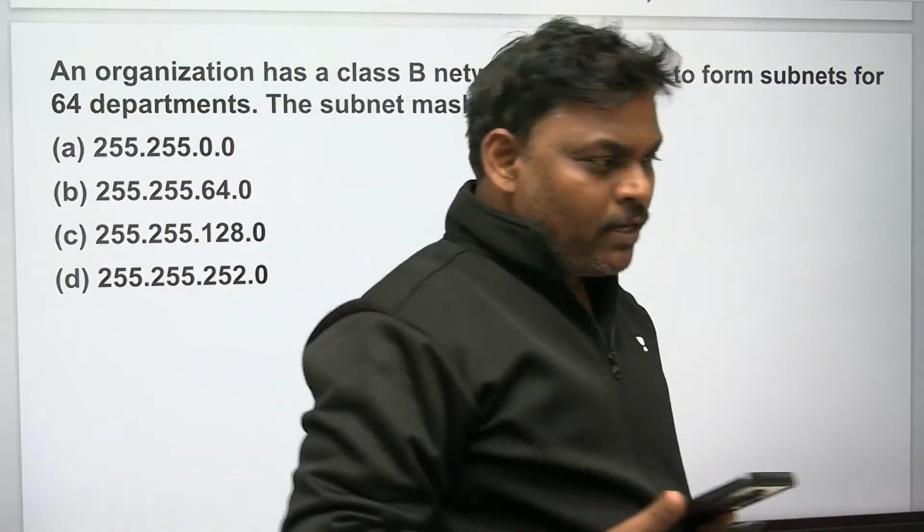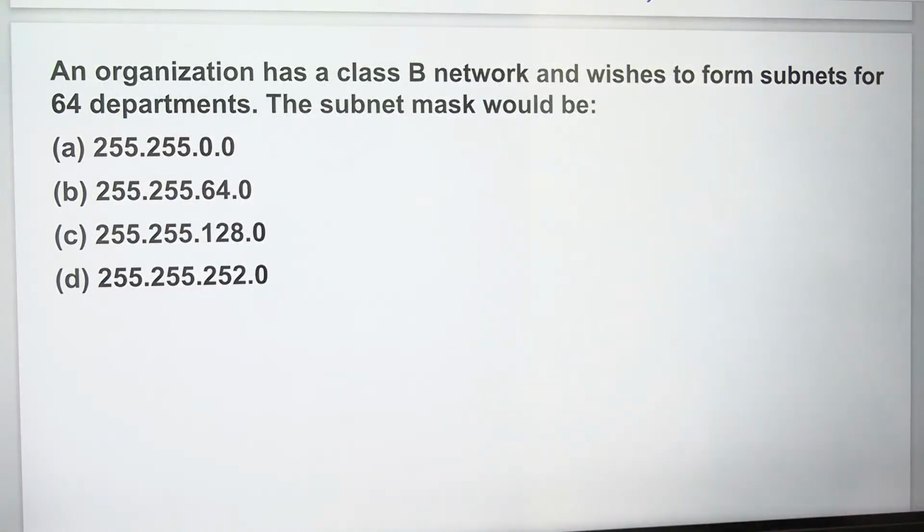Yeah, what is the answer for this? An organization has a class B network and wishes to form subnets of 64.